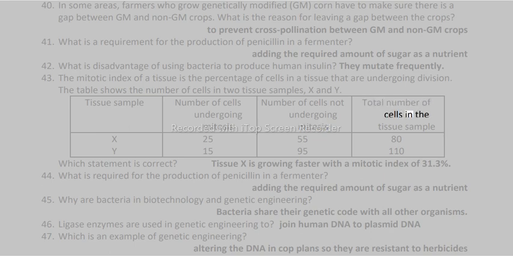Total number of cells in the tissue sample X, Y: 25, 15, 55, 95, 80, 110. Which statement is correct? Tissue X is growing faster with a mitotic index of 31.3%.